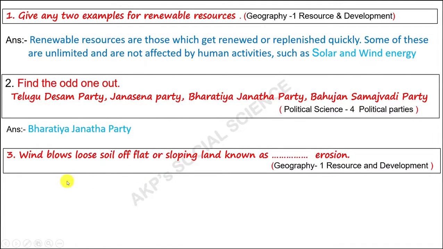Next question: Wind blows loose soil of flat or sloping land, known as dash erosion. It is from Geography 1st lesson. The answer is wind erosion. When the topmost layer of soil is washed away by rainwater or running water, we call it sheet erosion or water erosion.